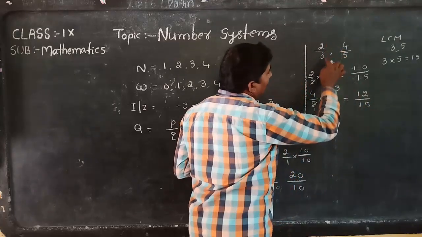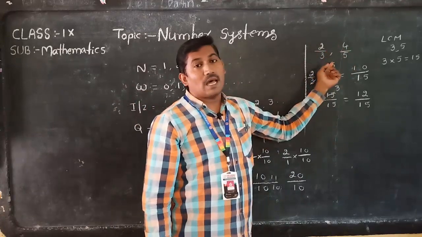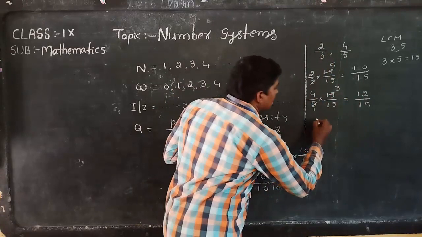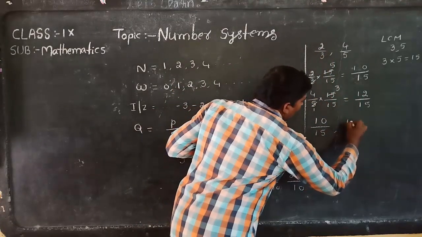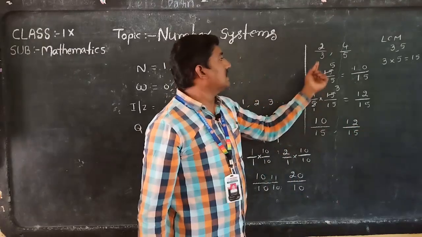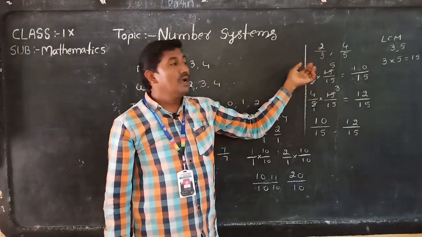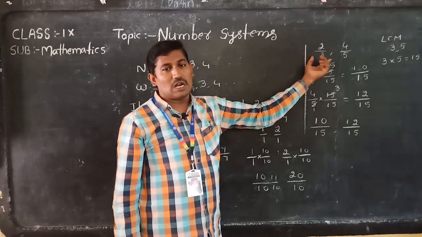Before, 2 by 3 and 4 by 5, those are unlike fractions. We converted them into like fractions, 10 by 15 comma 12 by 15. Before, the denominators 3 comma 5 were not equal, so these two rational numbers are unlike rational numbers.